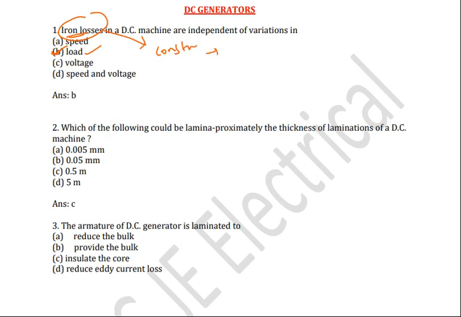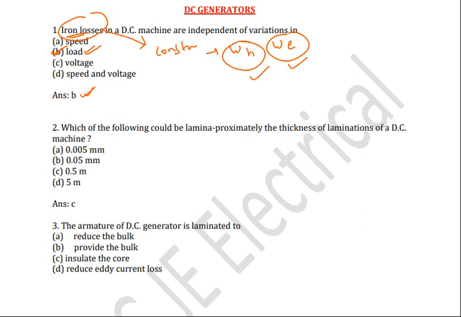What are the constant losses? Hysteresis losses and eddy current losses. Hysteresis losses and eddy current losses are constant losses. They won't depend on load. That is why the correct answer is load here. So B is the correct answer.